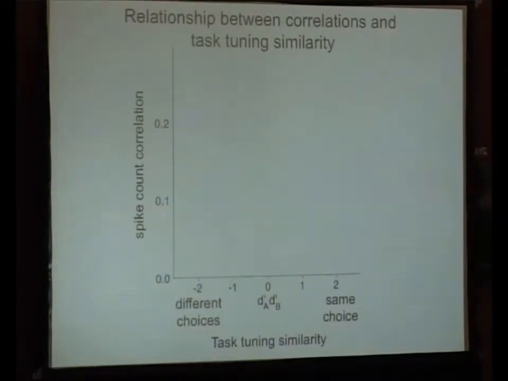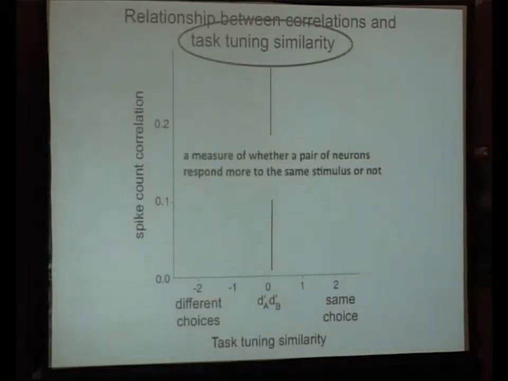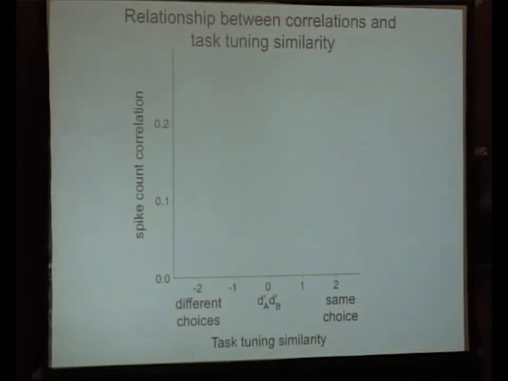And so I'm going to show our results on the following axes. On the y-axis, I'll show you spike count correlation. And on the x-axis, I'm going to show you this measure that we're calling test tuning similarity. What this is, we take the product of d primes for a pair of neurons. And I'll explain how we calculate this right now.